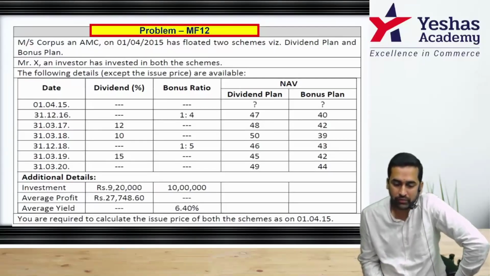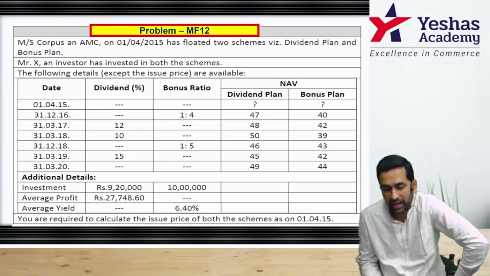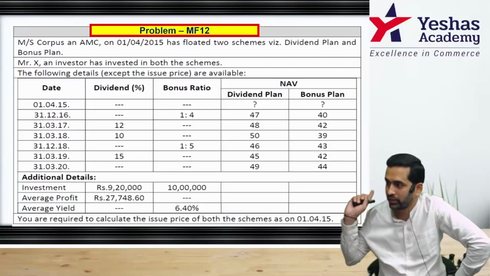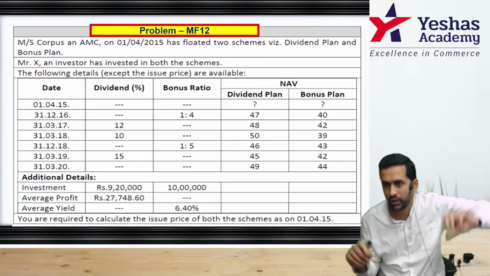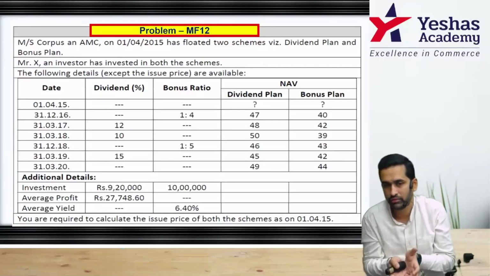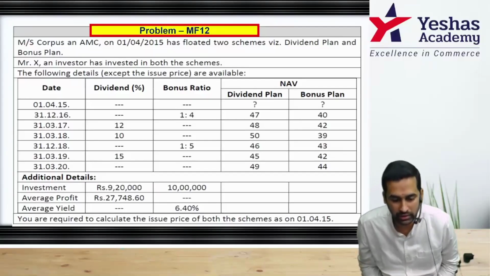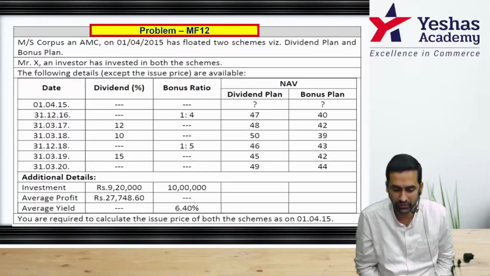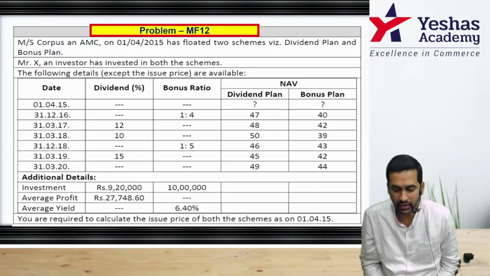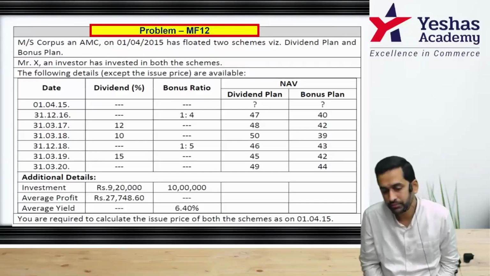That means if I find out how many years he was in this scheme and then add 9,20,000 to that, I will get to know total cash inflow at the time of redemption. You have investment. If you find out total profit, that will be the value of cash inflow. Now, when did they launch this? 1/4/2015. And you are calculating up till 31st March 2020. How many years?